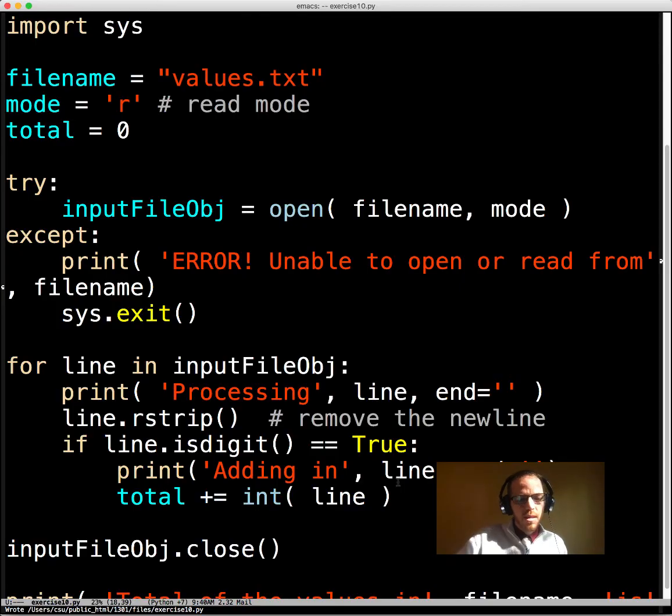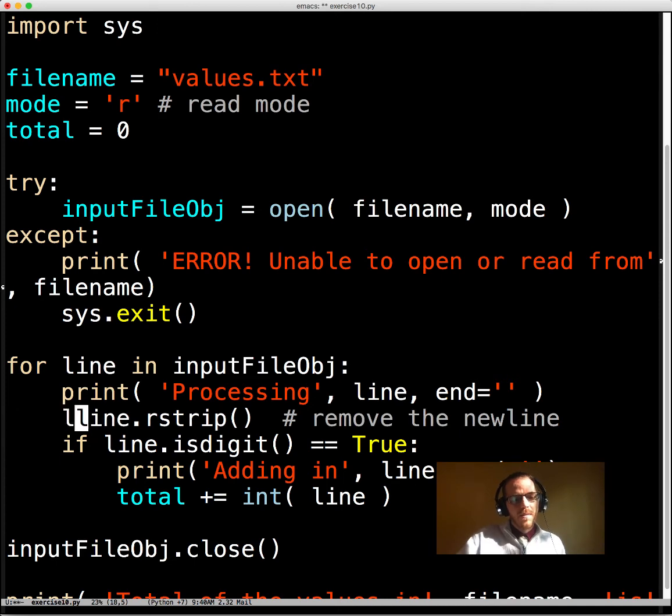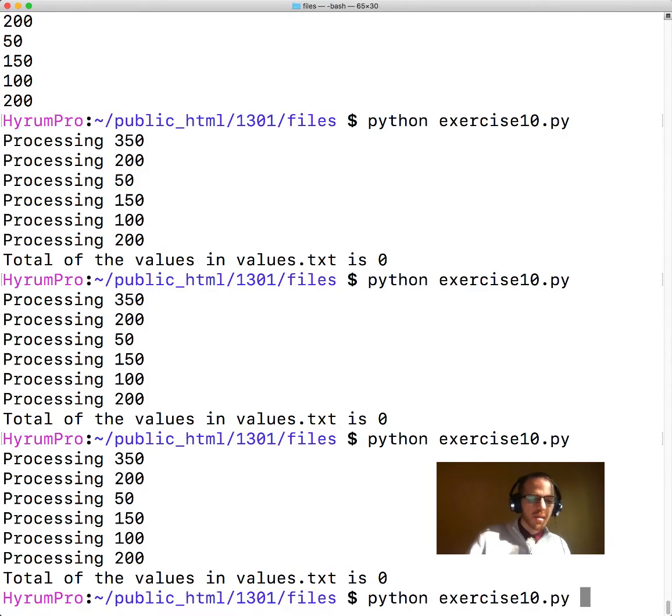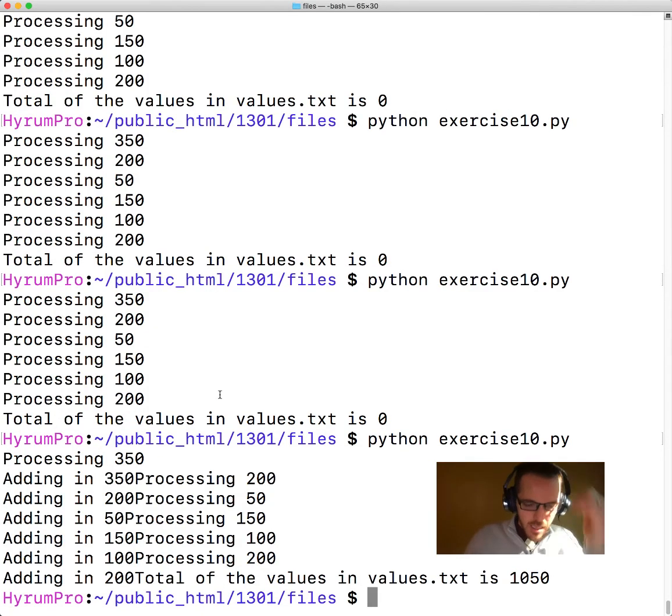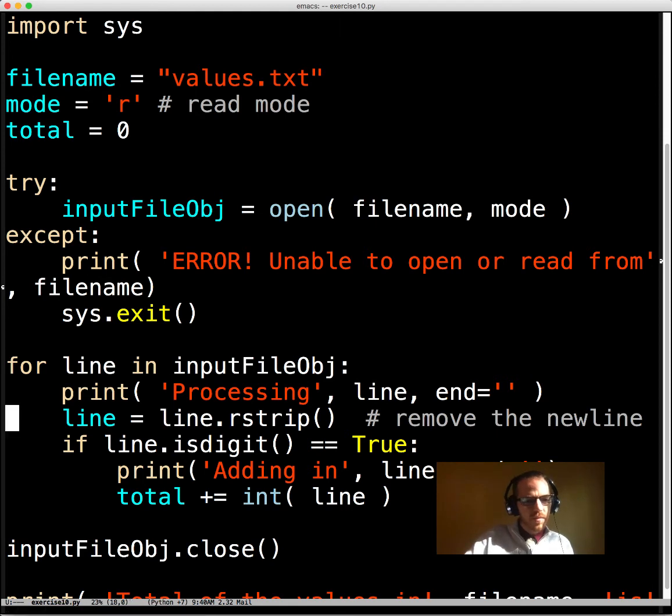That didn't do it either. So it is failing isdigit. Oh, silly me. We need to reassign it, and see then it says adding it in, and there's no new line because we took that out.